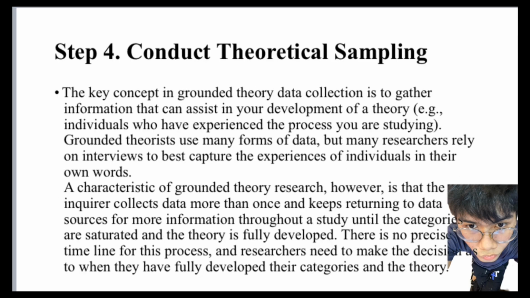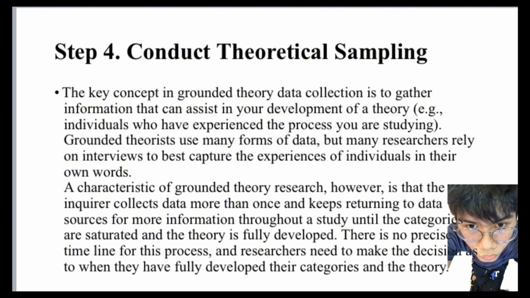Step 4 is to conduct theoretical sampling. The key concept in grounded theory data collection is to gather information that can assist in your development of theory, especially from individuals who have experienced the process you're studying. Grounded theorists use many forms of data, but many researchers rely on interviews to best capture the experiences of individuals in their own words.